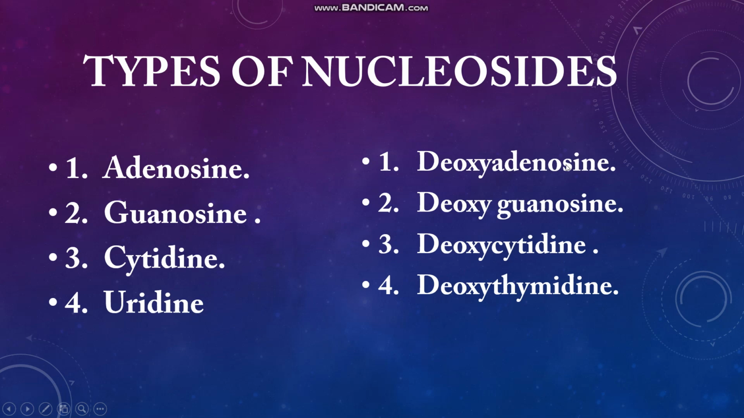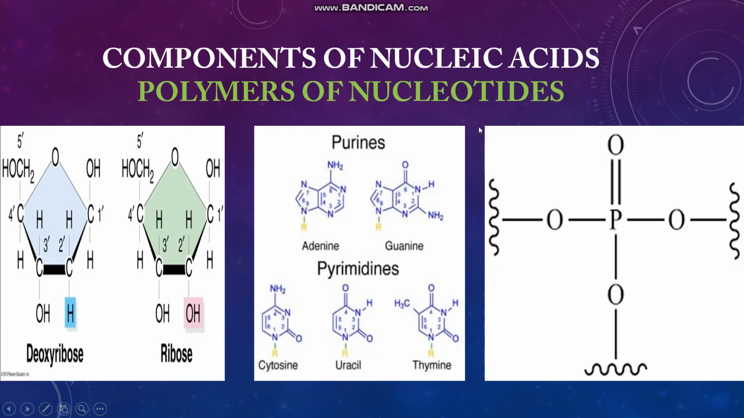Similarly, in DNA, deoxyadenosine is deoxyribose sugar and adenine. Deoxyguanosine is deoxyribose sugar and guanine. Deoxycytidine is deoxyribose sugar and cytosine. Deoxythymidine is deoxyribose sugar and thymine. So these are the different types of nucleosides.